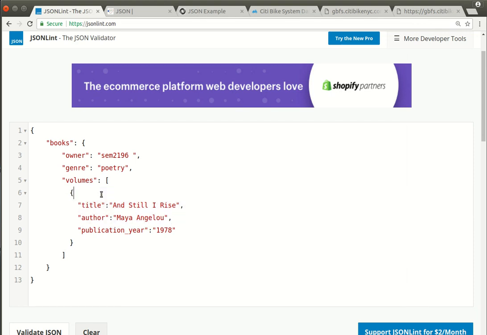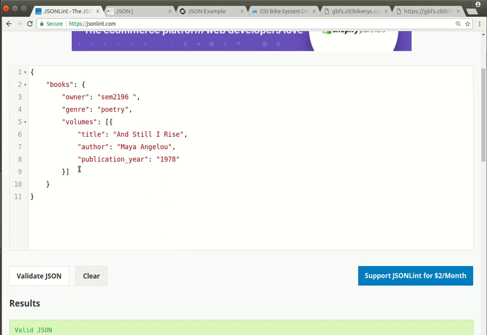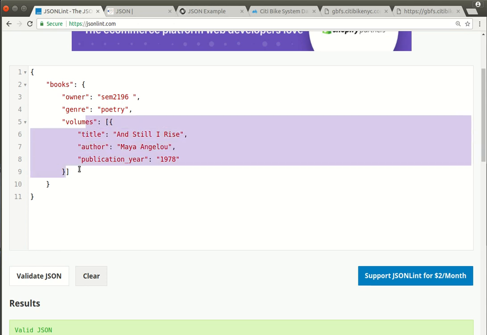But again, what you see is that in each case, I have a key, a property or key, and the value. Every piece is wrapped in double quotation marks. Every time there's more than one thing within a list or an object, there's a comma, except for the last item. So again, I'm just going to go validate the JSON. Looks okay. So now if I've made one item successfully, what I like to do is just copy it.